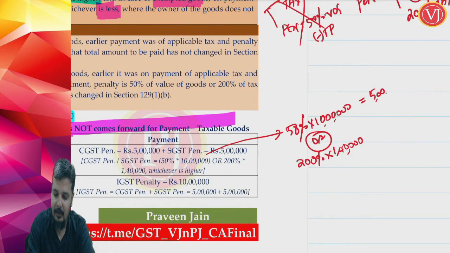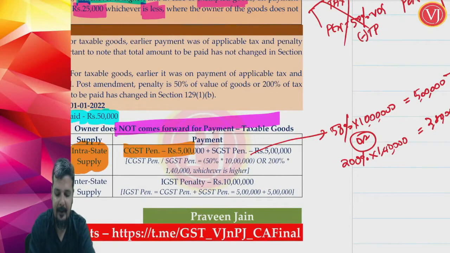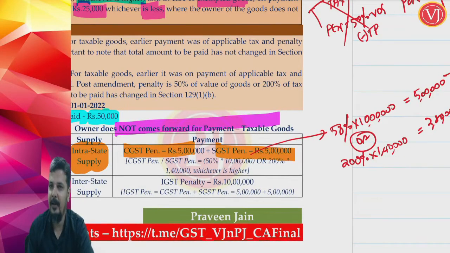So here 50% of the value of the goods will come to 5 lakhs, or 200% of your CGST tax, which is 2 lakh 80,000, whichever is higher. So what is higher? For CGST penalty it is 5 lakhs. Same thing will be worked out for SGST penalty.